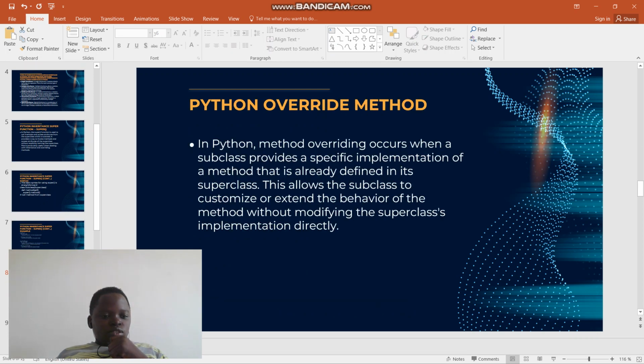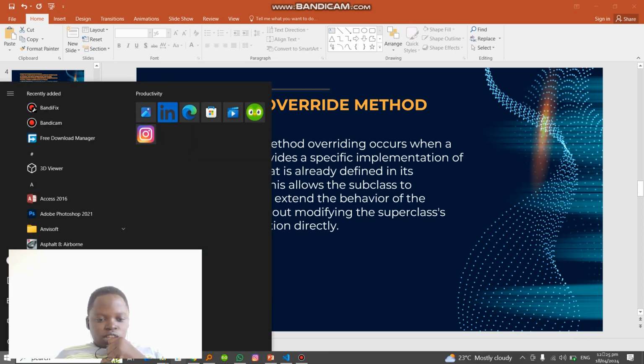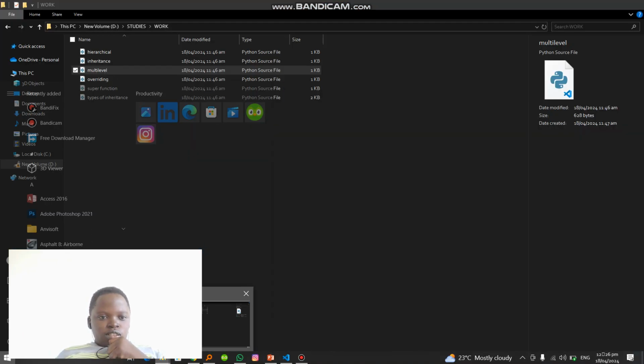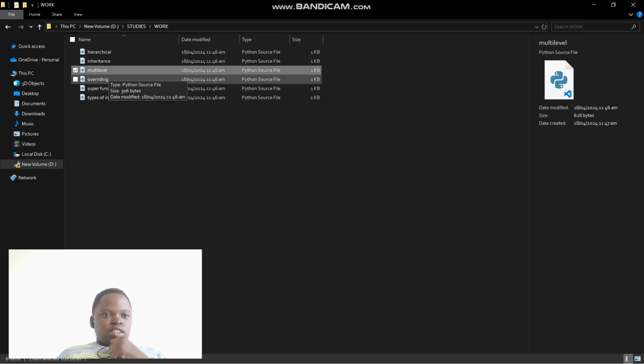Then there is Python method overriding. In Python, method overriding occurs when a subclass provides a specific implementation of a method that is already defined in its superclass. This allows the subclass to customize or extend the behavior of a method without changing the superclass implementation.